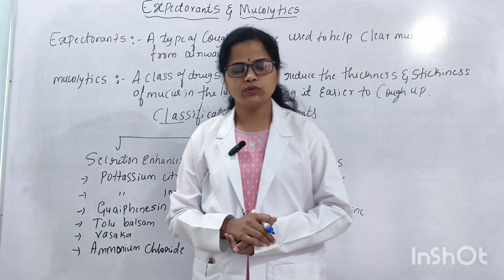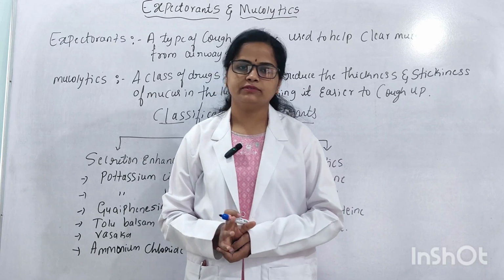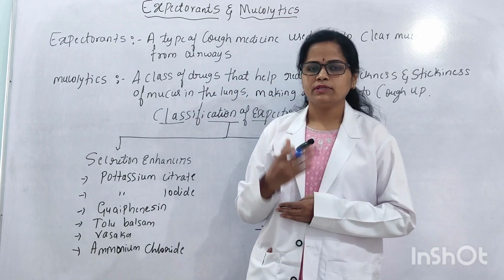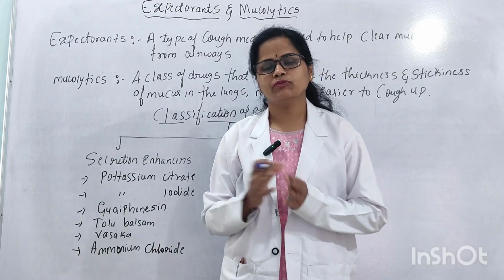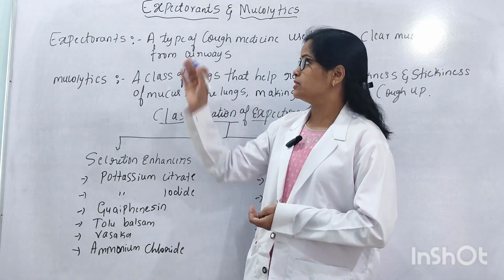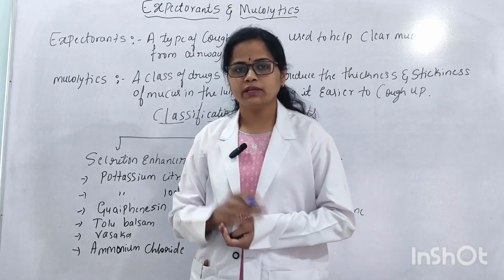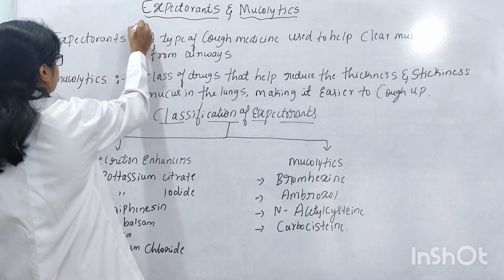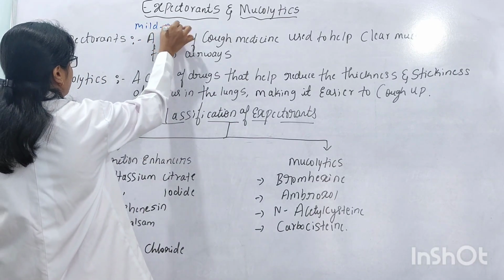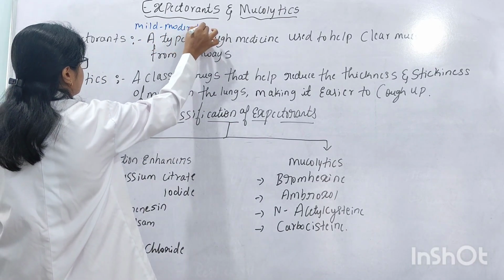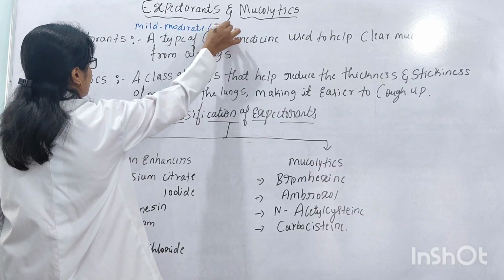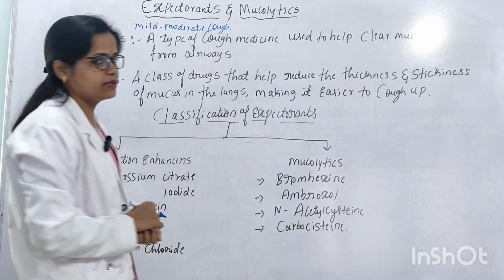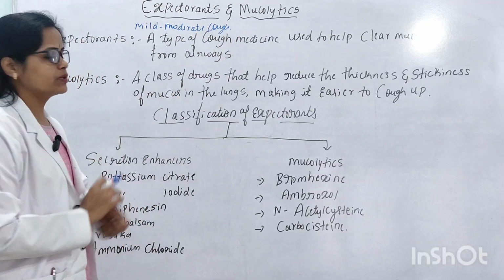Here the expectorants and mucolytics are both different, depending upon the severity of the conditions or the concentration of the drugs. The expectorants are used for the treatment of mild and moderate coughs. Mild and moderate means mild and moderate respiratory tract infections. For that treatment, they use expectorants.